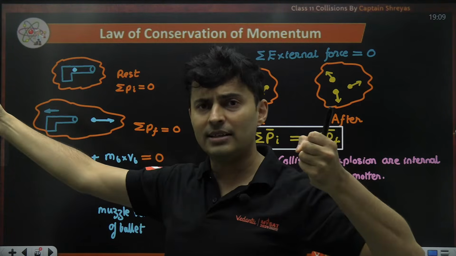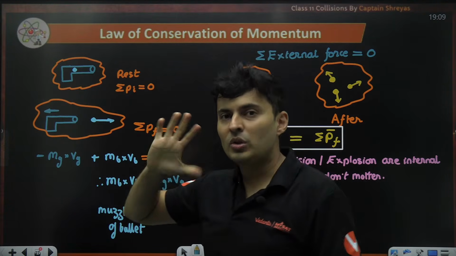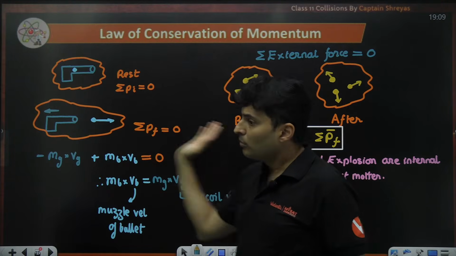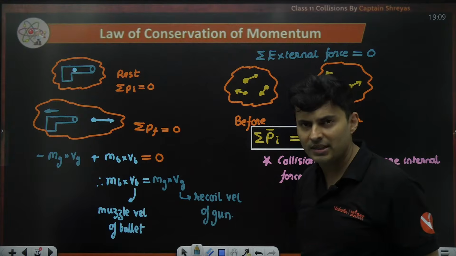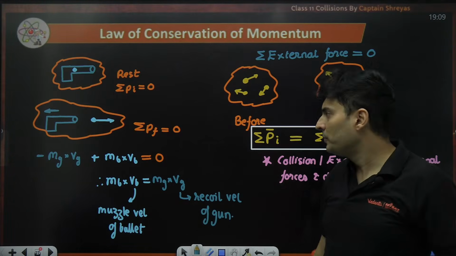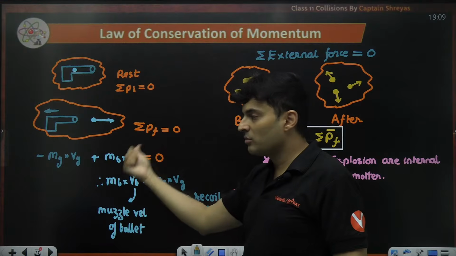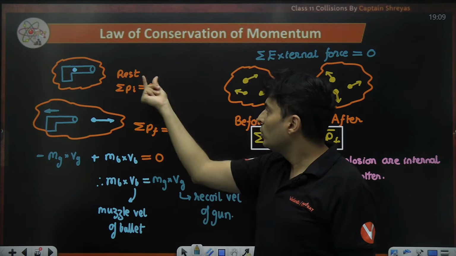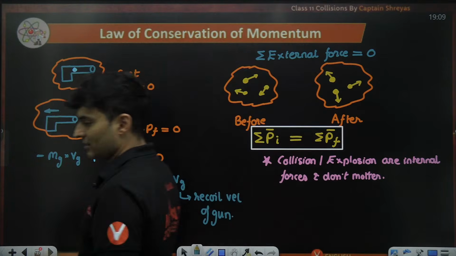So the gun will fly this way, the bullet will go this way, unless somebody is holding the gun. If nobody is holding the gun, the velocity with which the gun moves backward is called the recoil velocity. That is, if nobody is holding. If somebody is holding, obviously the speed will be zero. So this gun's momentum is negative, the bullet's momentum is positive. Negative plus positive will add up to zero, which is the total momentum of this system.